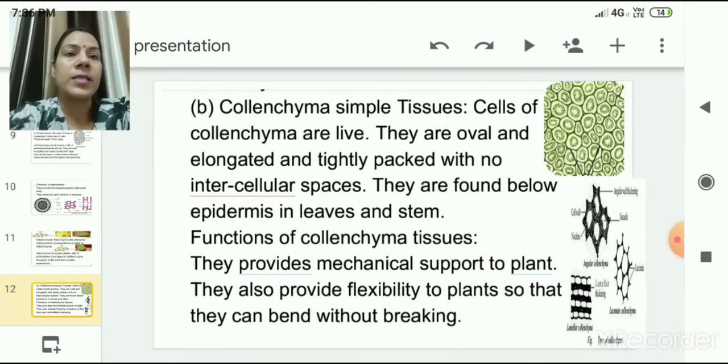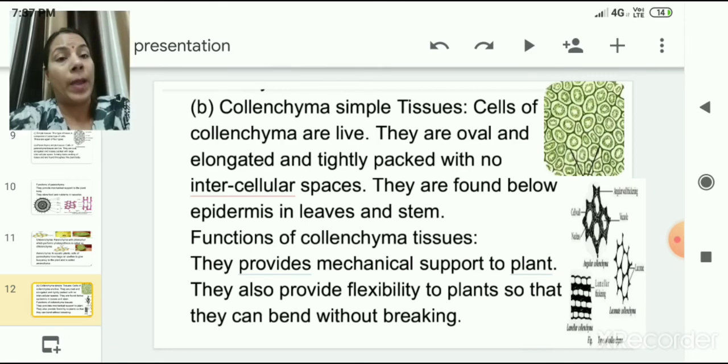Now let us discuss Collenchyma simple tissues. Cells of collenchyma are alive. Important to note here, they are oval and elongated and tightly packed with no intercellular space. Earlier we studied that in parenchyma the cells are loosely packed with large intercellular space. Here the difference is that the cells are tightly packed and there is no intercellular space.